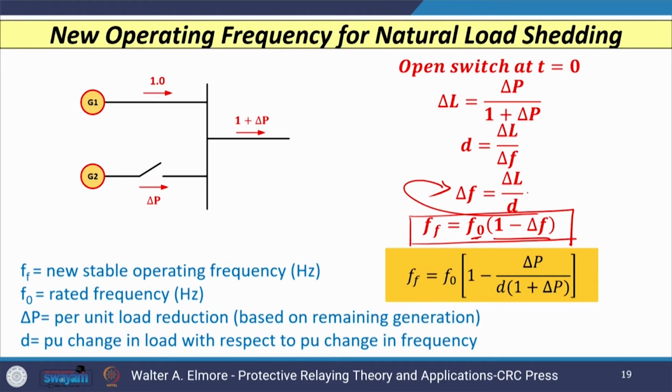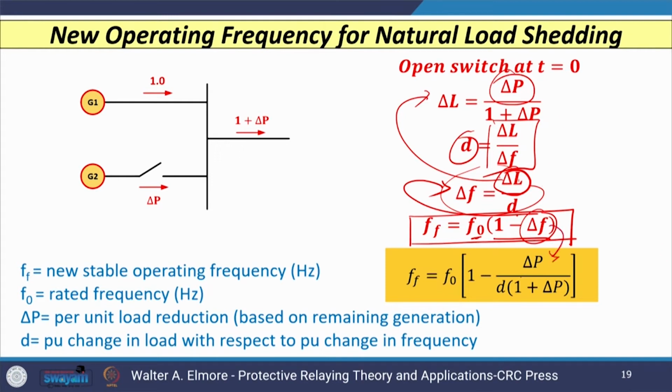So, in this case, if we wish to calculate this numerator capital delta L, then this can be calculated using this, which is nothing but delta P divided by 1 plus delta P, where the D value can be given by the change in load with reference to the change in frequency. So, if I put the value of delta F from here, then that is delta L by D, where delta L is delta P by 1 plus delta P. So, delta F is nothing but delta P divided by 1 plus delta P into small d.